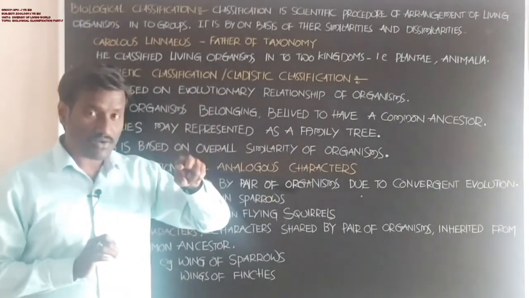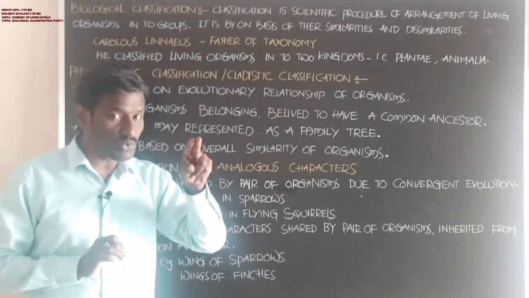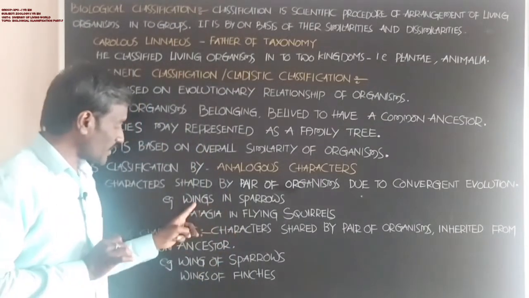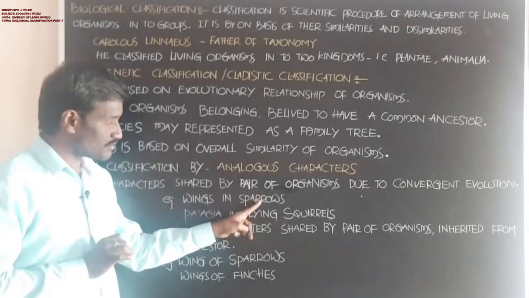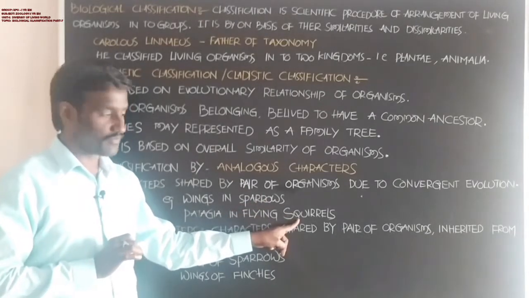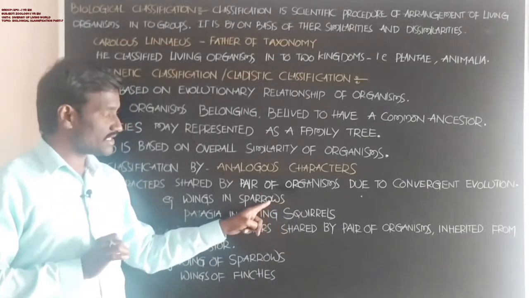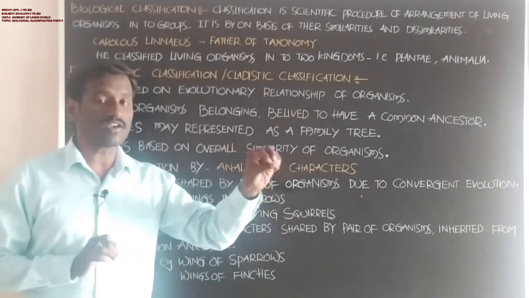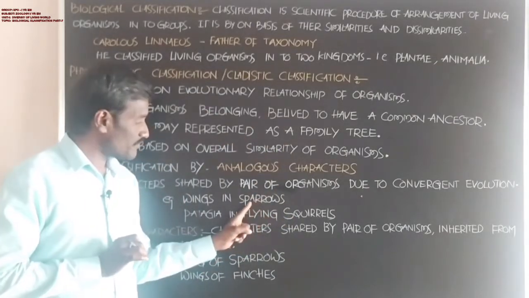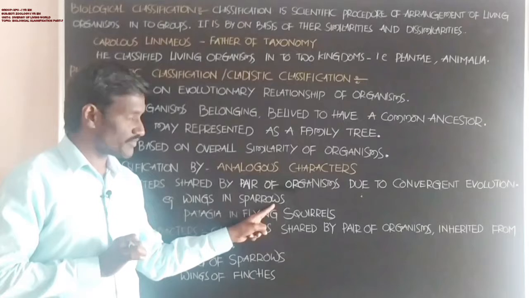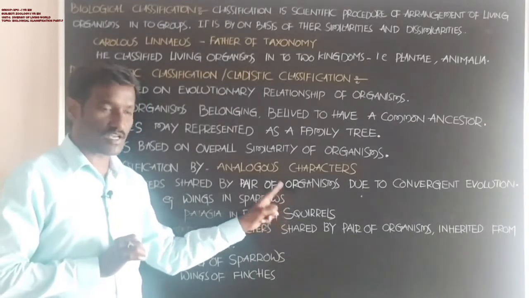What is the meaning of analogous character? If you observe one of the characters in two different animals, one is the sparrow, another one is the squirrel. Okay, students, these belong to different species. Sparrow is one species of animal.